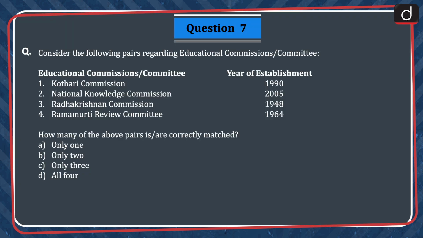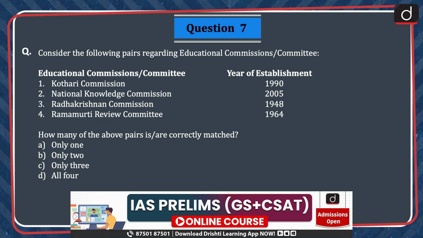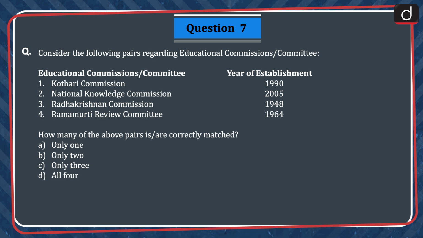Next question is, consider the following pairs regarding educational commissions or committees. Educational commission or committee and year of establishment. A. Kothari Commission, 1990. B. National Knowledge Commission, 2005. C. Radhakrishnan Commission, 1948. D. Ramamurti Review Committee, 1964. How many of the above pairs are correctly matched? Option A, only one. Option B, only two. Option C, only three. Option D, all four. The correct answer is option B, only two.